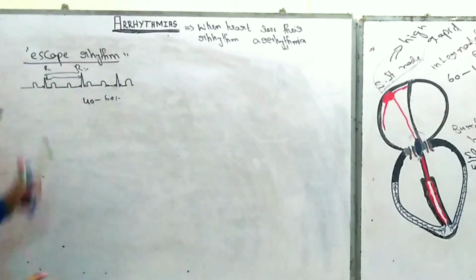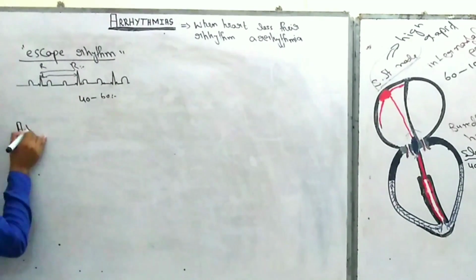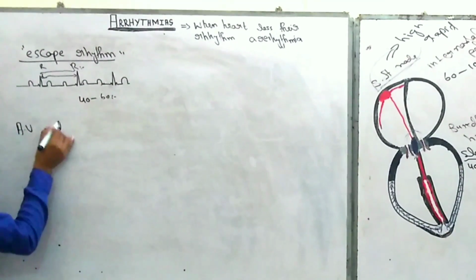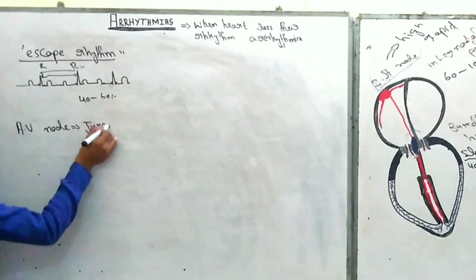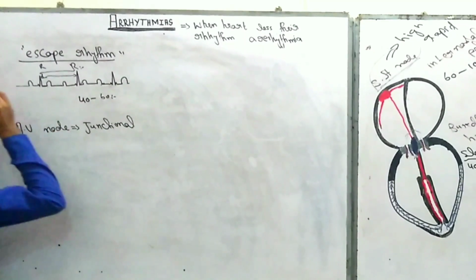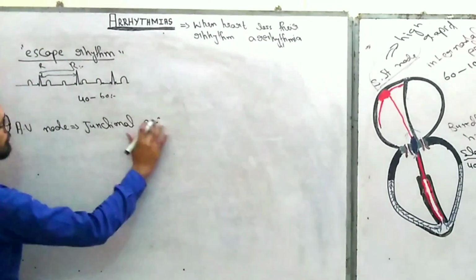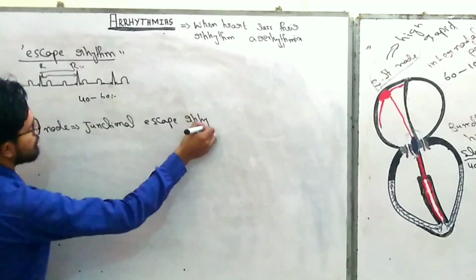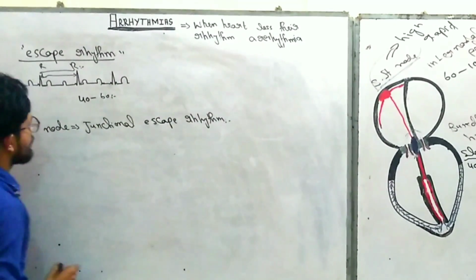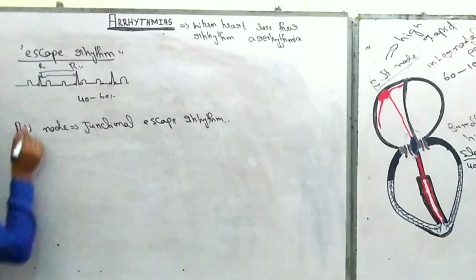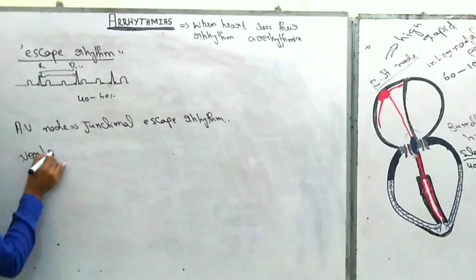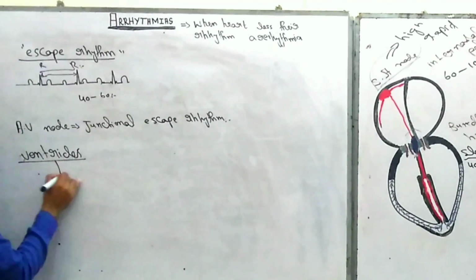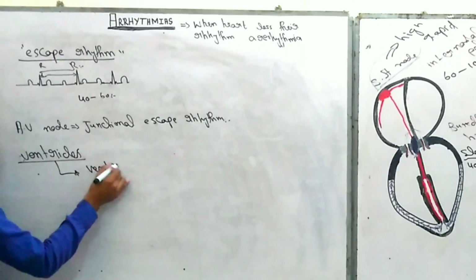When this escape rhythm arises from the AV node, it is called junctional escape rhythm. And when this escape rhythm arises from the ventricles, it is called ventricular escape rhythm.